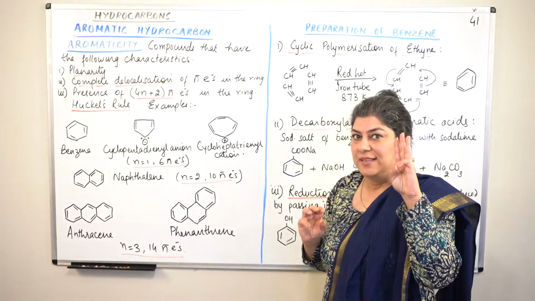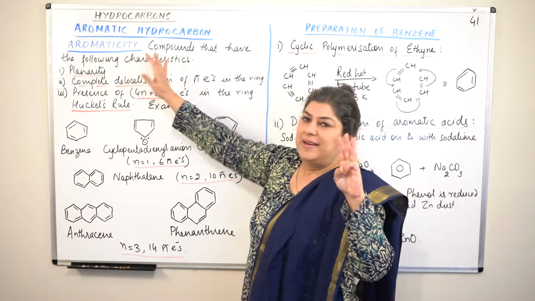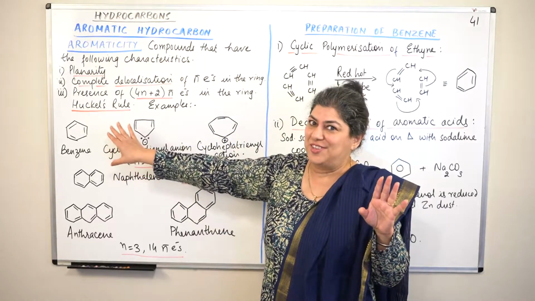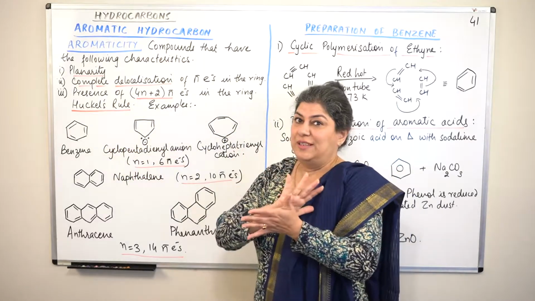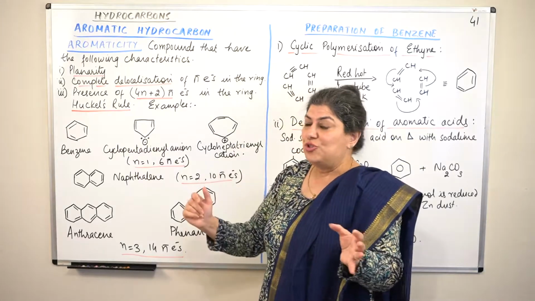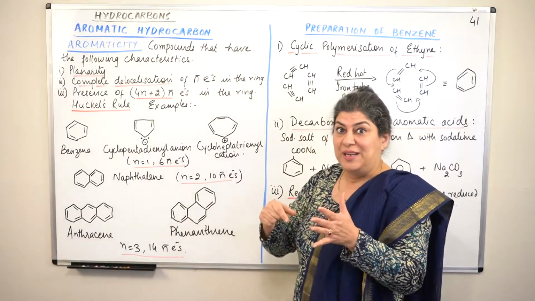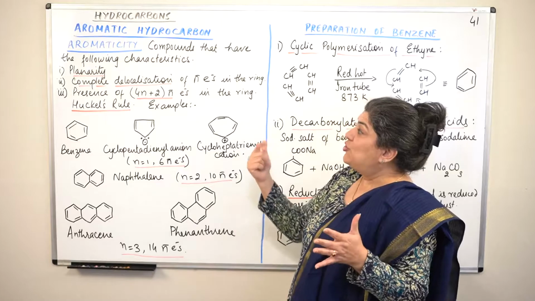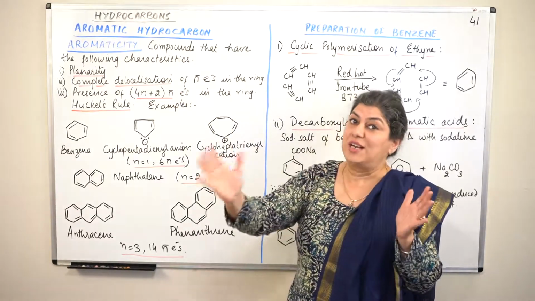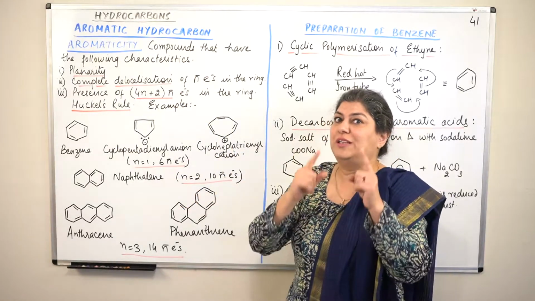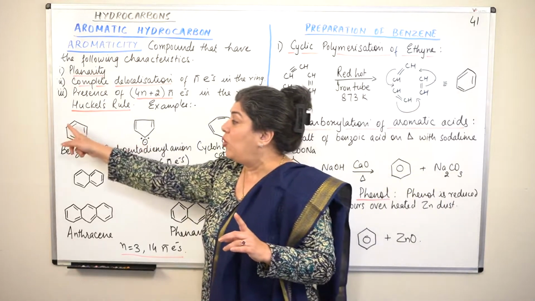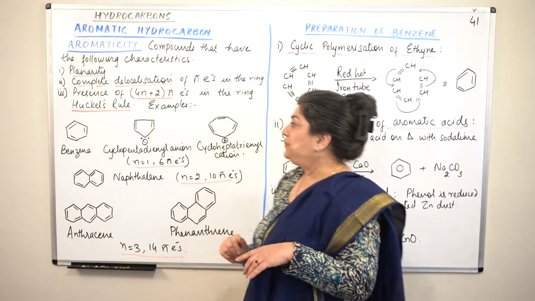And the third condition, these two conditions indirectly you have understood when you studied the structure of benzene. You saw that the structure is planar. You saw that it is a circular molecule. It's in the form of a ring. You saw that the pi electrons are delocalized. You also saw that the delocalization was because there were alternating double bonds.